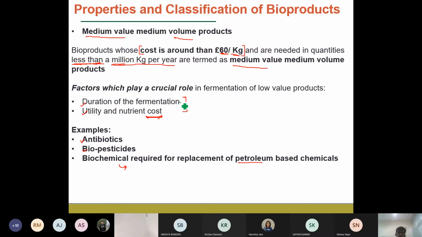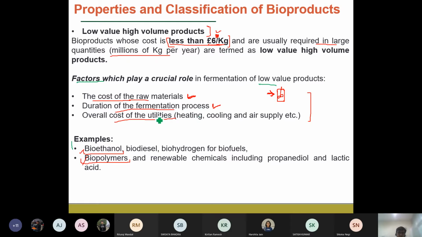Okay. Similarly, for the low value or mid value products, the duration of the fermentation and the nutrient cost, or the initial substrate cost required for any fermentation, is very important. In the case of low value products, the cost of the raw materials required for the growth of the microorganisms in a fermenter plays a significant role.